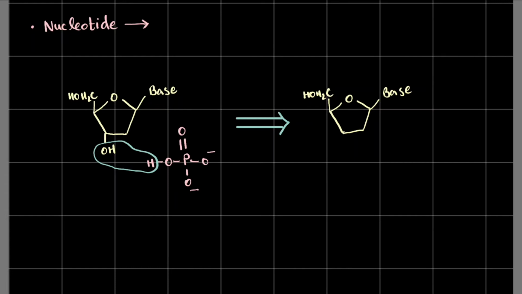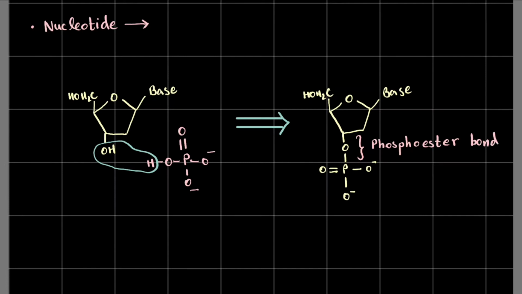Okay, so now see, there's another oxygen here, right? Oxygen, and P, O minus, O minus, right? And this is what we call a nucleotide, and this bond right here is known as a phosphoester bond. An ester bond is one that contains a double bond oxygen and single bond oxygen attached to the same central atom, and since in this case it is phosphorus, we call it a phosphoester bond.